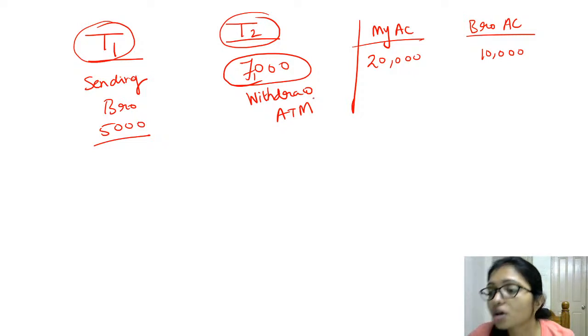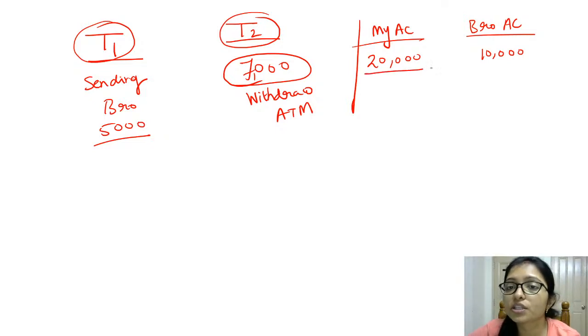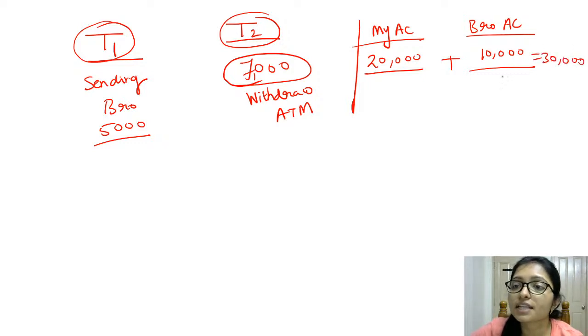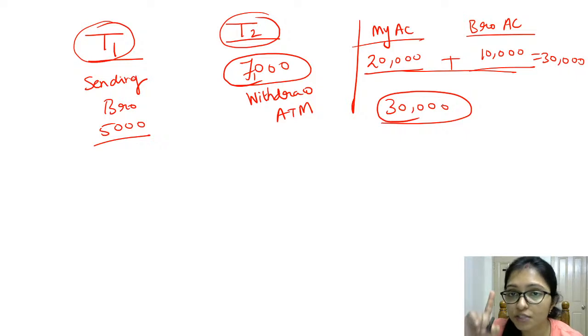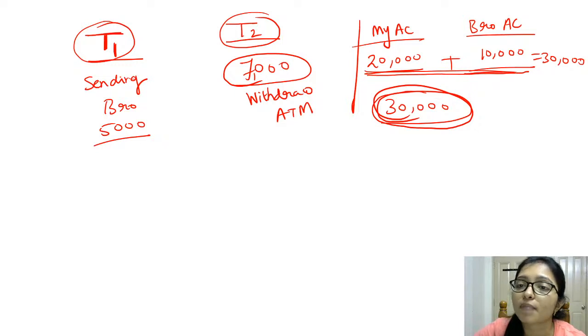Consistency means before the transaction it was 30,000 and after the transaction also it will be 30,000. It will be 30,000 for the first transaction, means whatever transaction you are doing. My transaction is T1. So before the first transaction T1 there was 30,000. So after the transaction also there will be 30,000, that is my account plus my brother's account. That is the consistency.